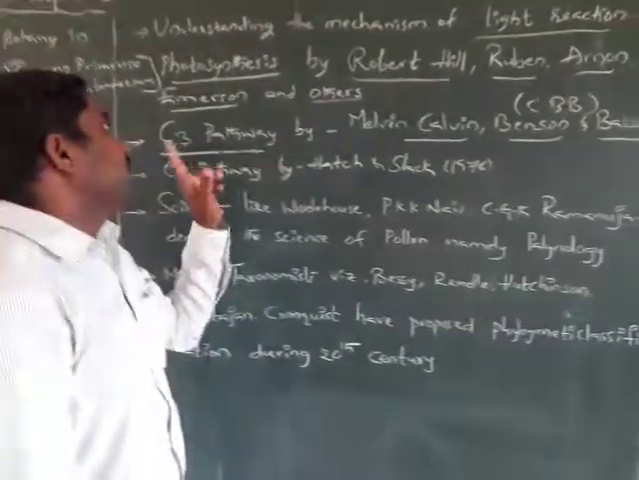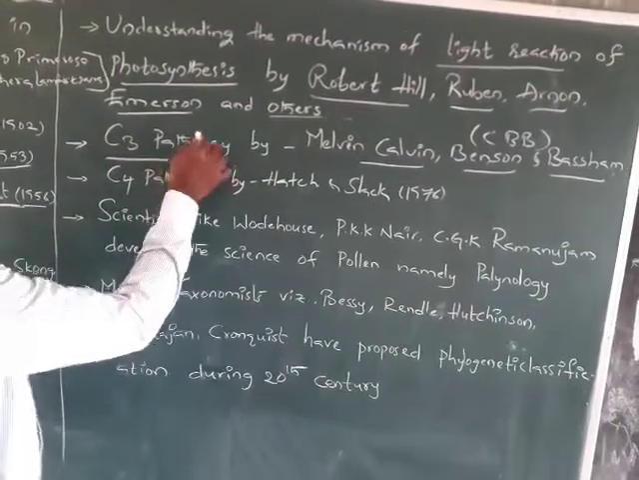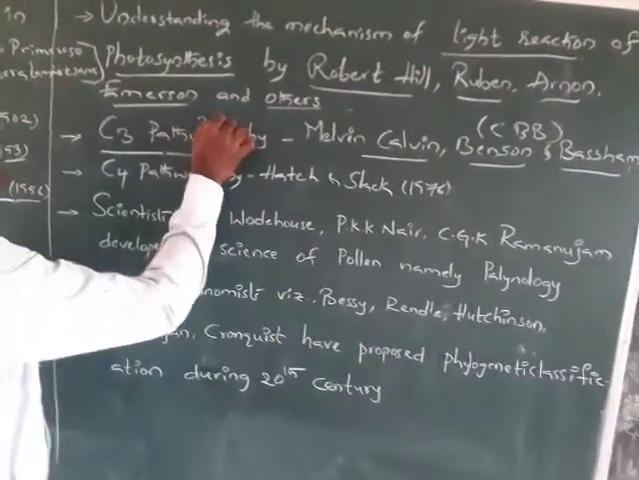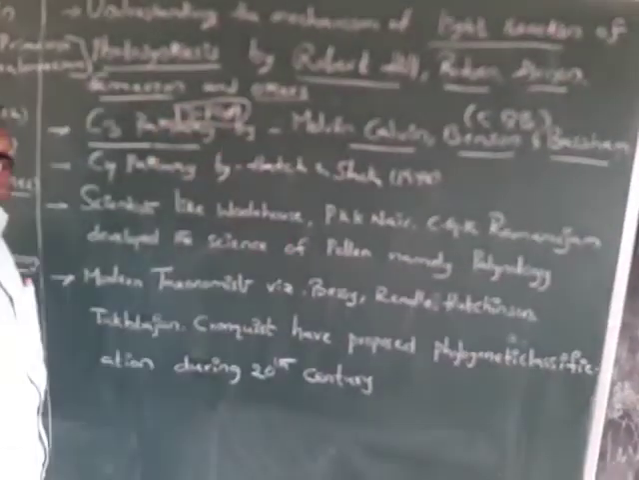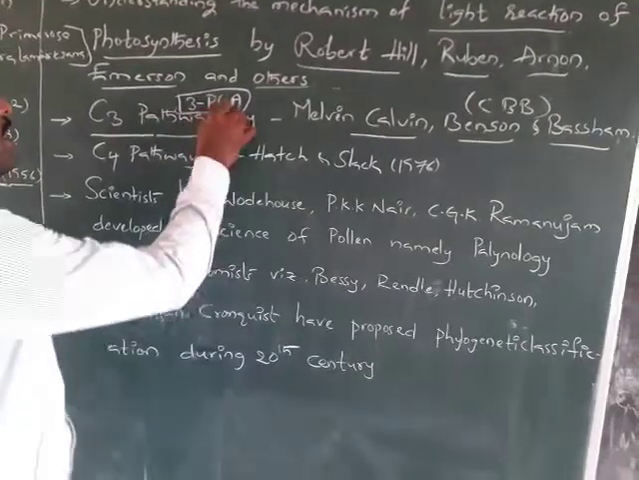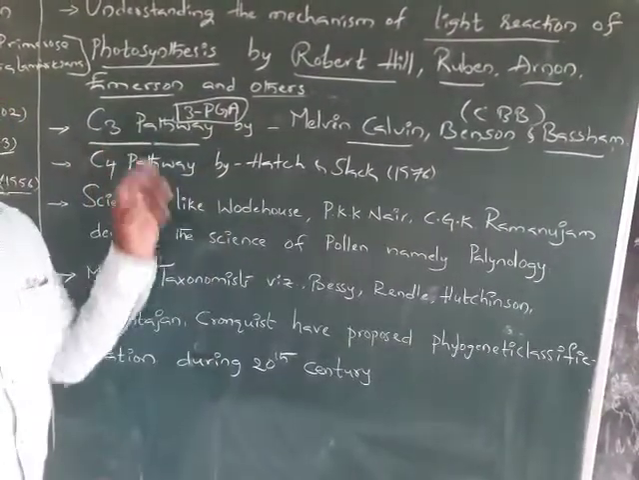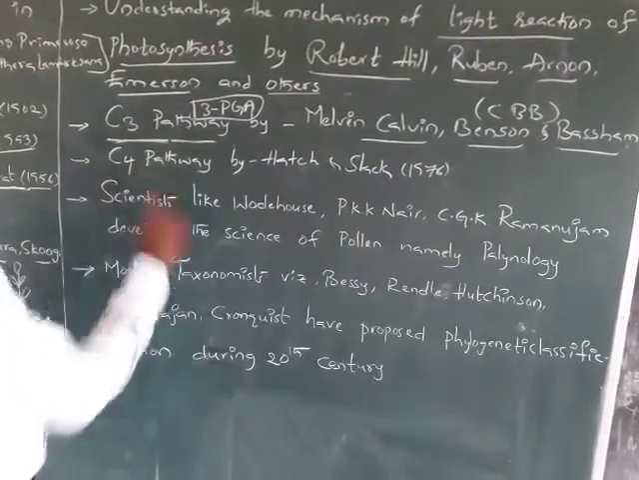Here C3 means a 3-carbon compound. That is PGA, phosphoglyceric acid. It is the first product in the C3 cycle. It is a 3-carbon compound which is produced in the C3 cycle. That's where the name C3 comes from.